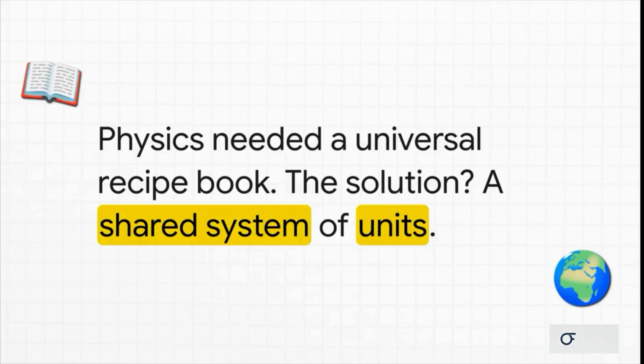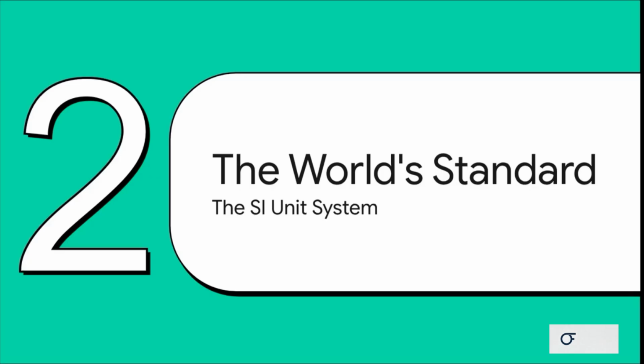Well, for science to work, for it to be repeatable, for its laws to be truly universal, physics basically needed a global recipe book. A set of perfectly clear, defined ingredients that anyone, anywhere on Earth, could use and get the exact same results. And that recipe book, well, that became our shared system of units. So what does this universal recipe book actually look like? Well, it's the world standard, the International System of Units. You've probably heard it called SI units.